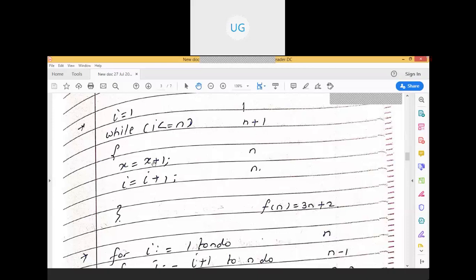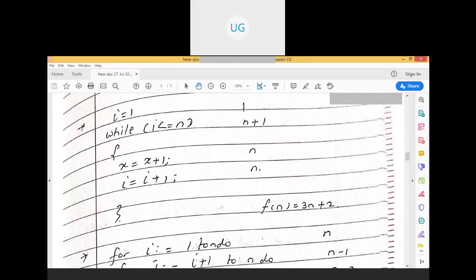And here x is equal to x plus 1, so this will be executed n number of times, since it belongs to this loop. These two statements are included in the braces, so this will also be executed n number of times. So when we calculate f of n out of this, it will be n plus n plus n plus 2, that is 3n plus 2.